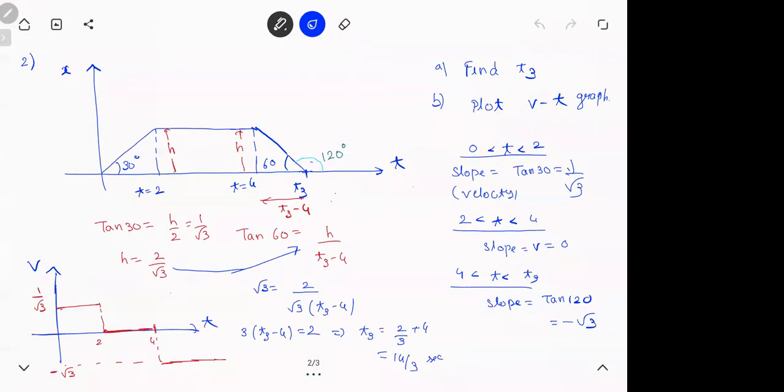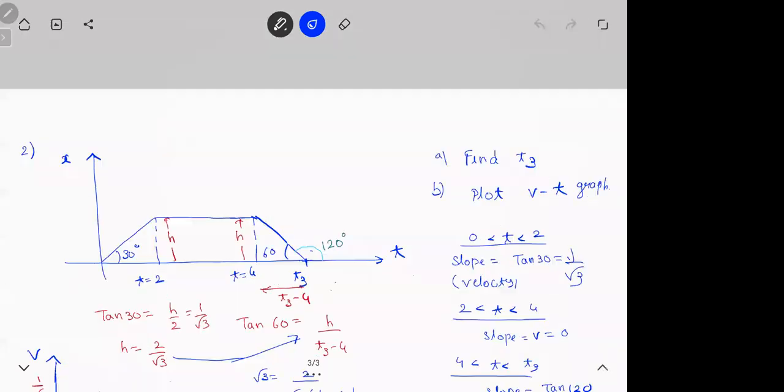Go to the next one. The question is, in which section the velocity and the acceleration are positive?